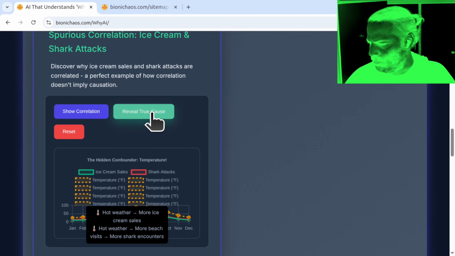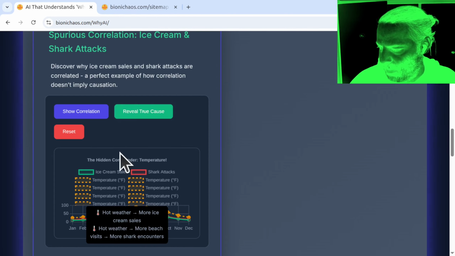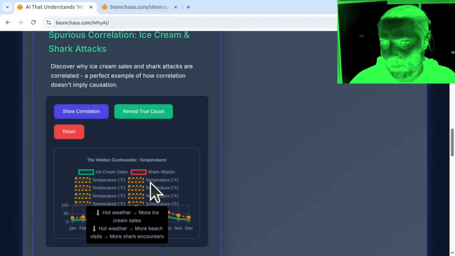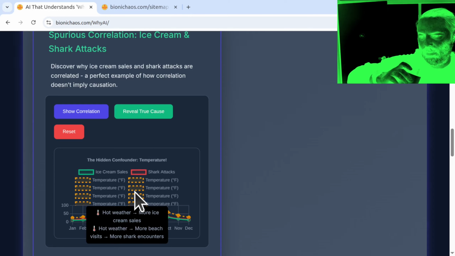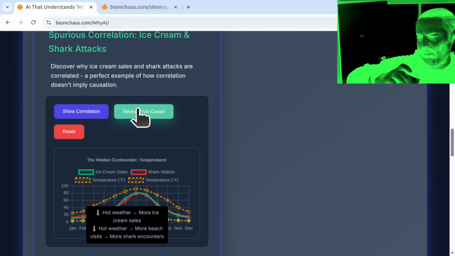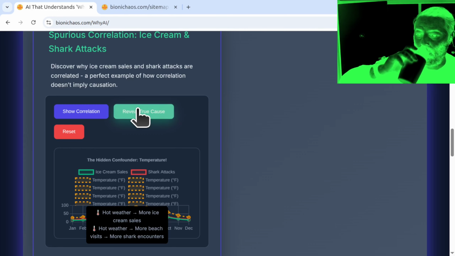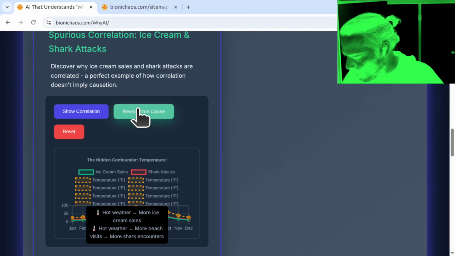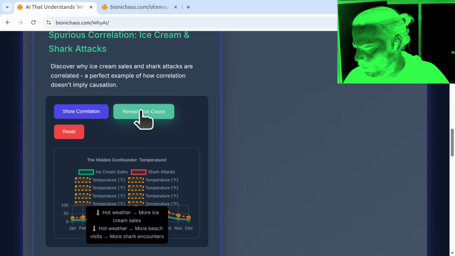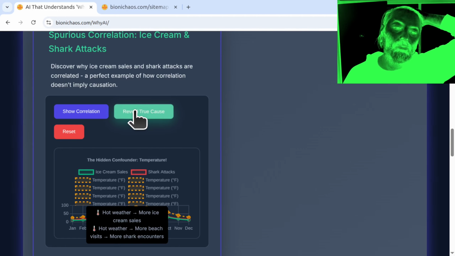Do you want me to compare the behavior of show correlation versus reveal true cause? How many times is the temperature shown in the caption of the graph? You're right. After resetting the simulation and showing the correlation, repeatedly clicking the reveal true cause button only adds more temperature degree F labels to the graph instead of revealing the temperature data. Also, there are more temperature labels than the ice cream sales and shark attacks labels. How would you ask the developer to improve the simulation?